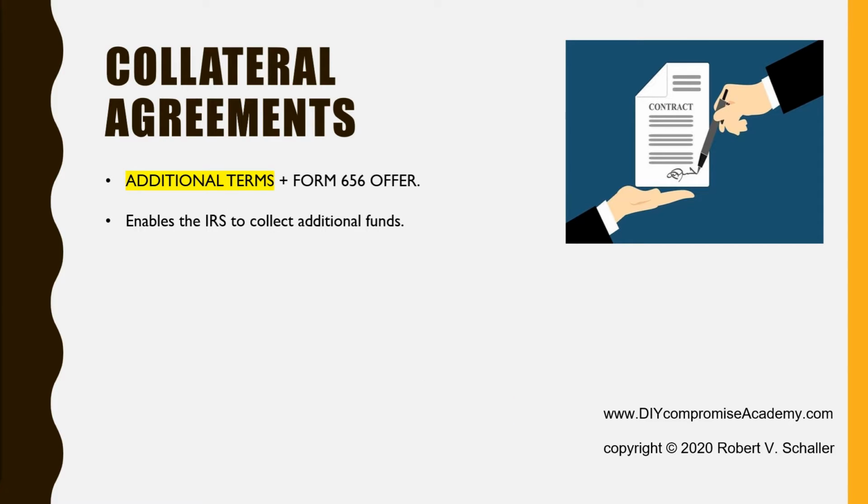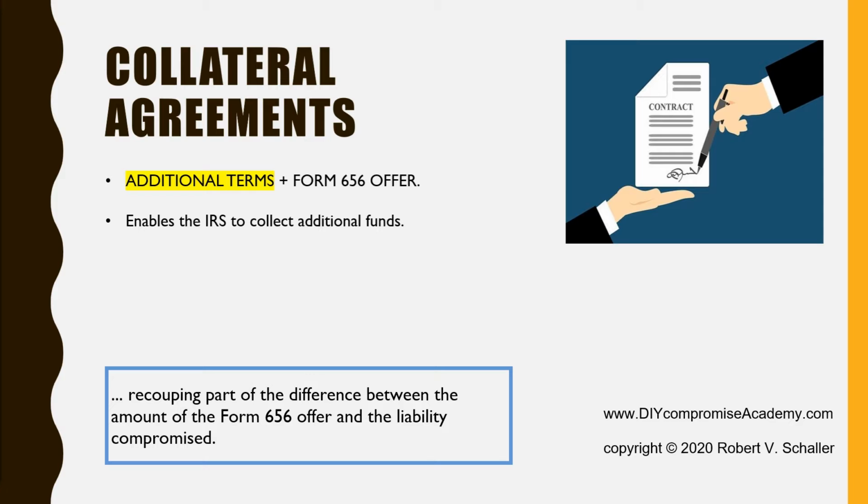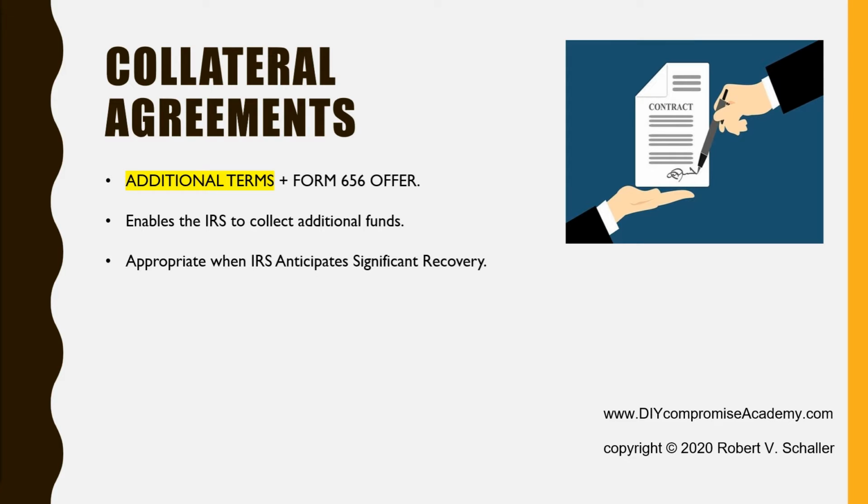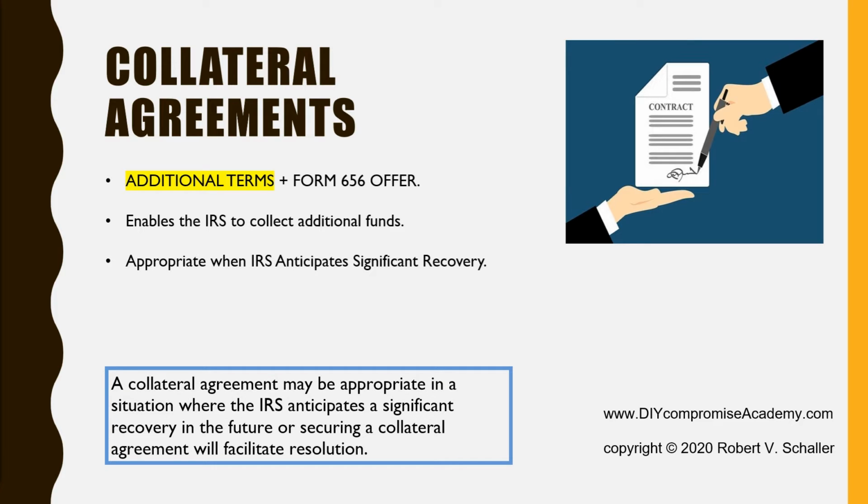A collateral agreement enables the IRS to collect funds in addition to the payments offered in Form 656, or to add additional terms not included in the standard Form 656 agreement, thereby recouping part of the difference between the amount of the Form 656 offer and the liability compromised. A collateral agreement may be appropriate in a situation where the IRS anticipates a significant recovery in the future, or securing a collateral agreement will facilitate resolution of the offer.